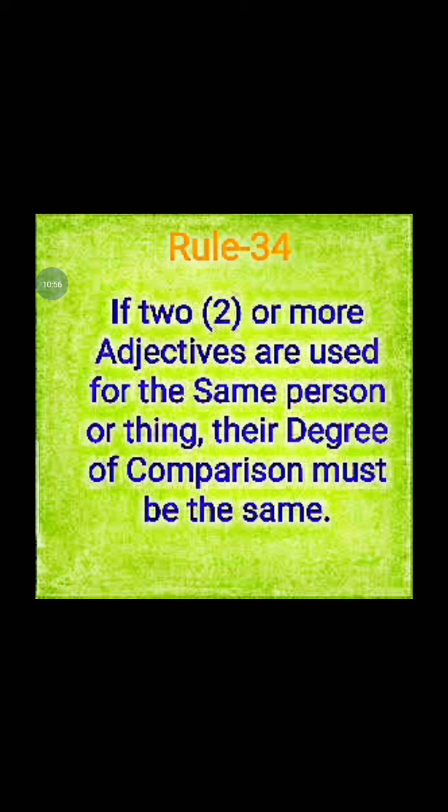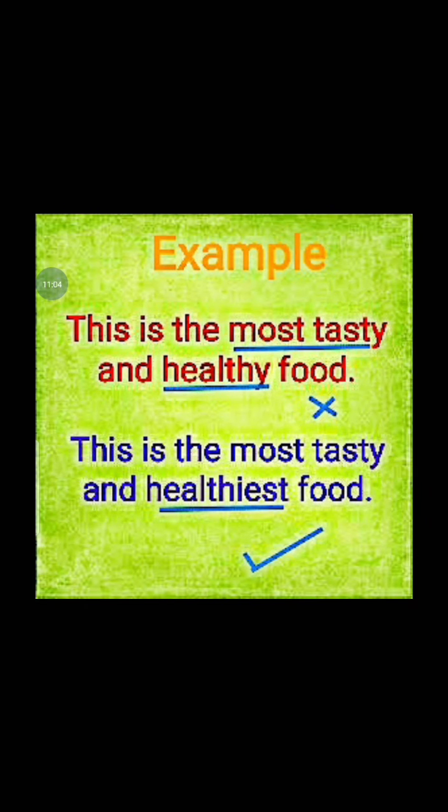That means the same degree we need to mention. For example, this is the most tasty and healthy food. You see, tasty and healthy, two qualities of the food, but first one in superlative degree, but next one in positive. It cannot be done.